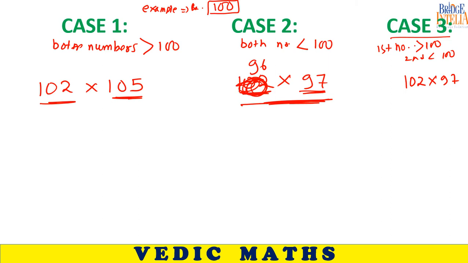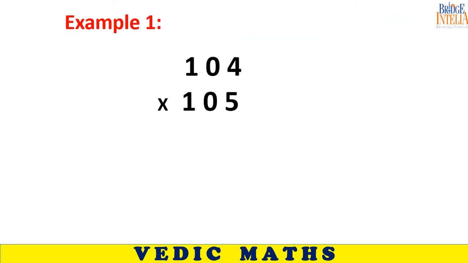Yes, sir. Okay, so let's deal with case 1. In case 1, both the numbers are greater than the base. For example, 104 and 105. What is the base? Base is 100. Now what is the trick?